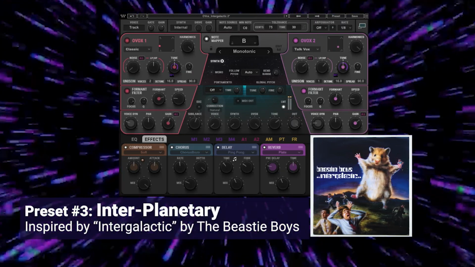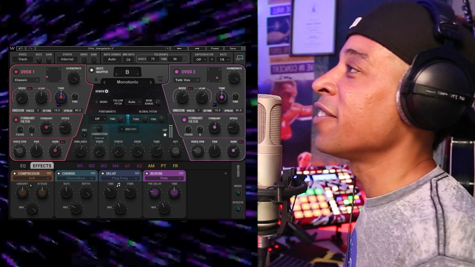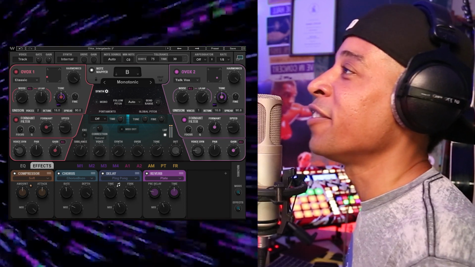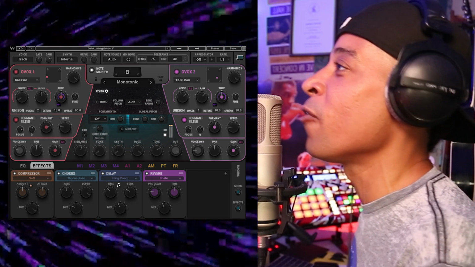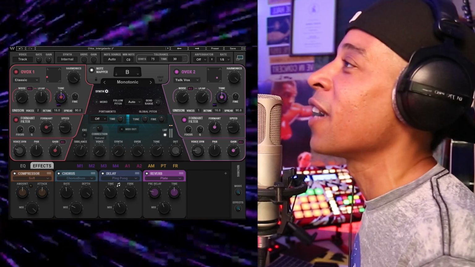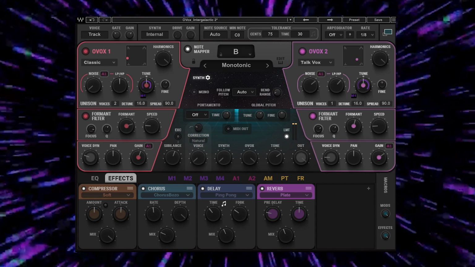This next one is inspired by the intro to the Beastie Boys track, Intergalactic. Intergalactic, planetary, planetary, intergalactic. Now, this is a good way to show you how to create pitch bends and glide effects with OVOX.